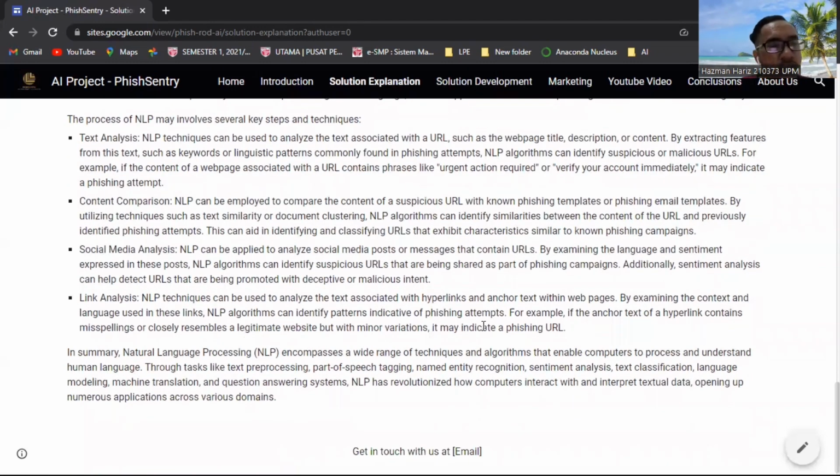So NLP is also helpful to the phishing detector as it covers a wide range of techniques and algorithms that enable computers to process and understand language, through the tasks that I mentioned before. It can also help to interpret text into data and protect our users from the phishing side.